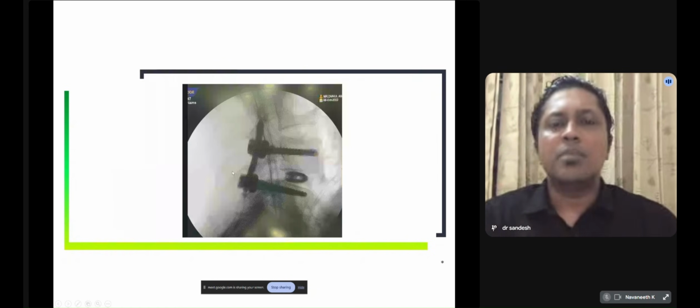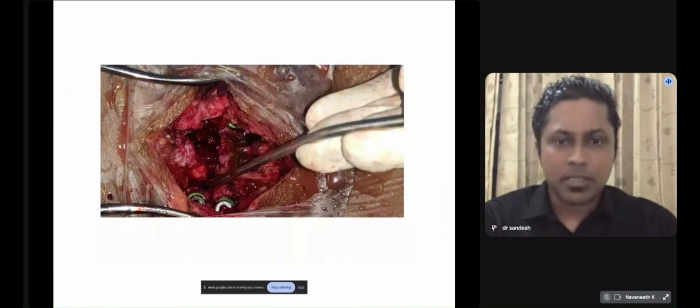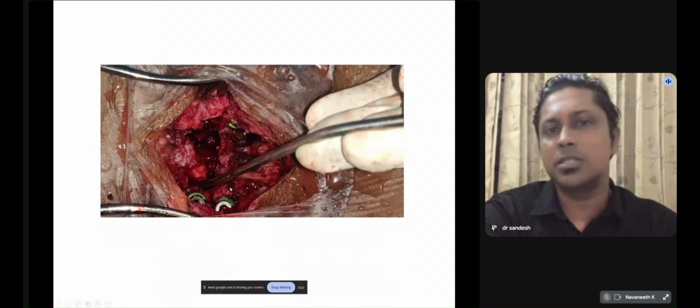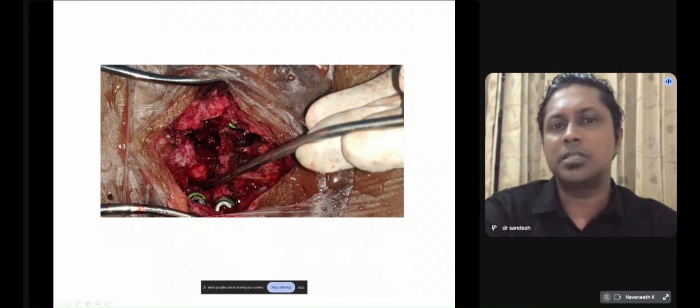See, this is the image of an open surgery in the same case. We can see a lot of muscle being damaged and bone being resected. So this is being prevented in the keyhole surgeries and minimally invasive spine surgeries.